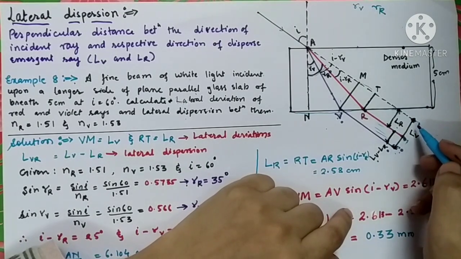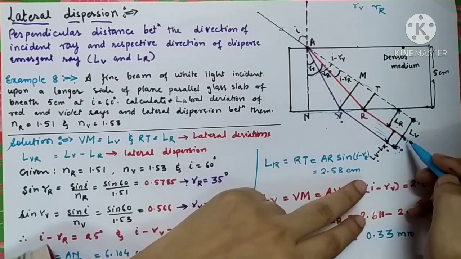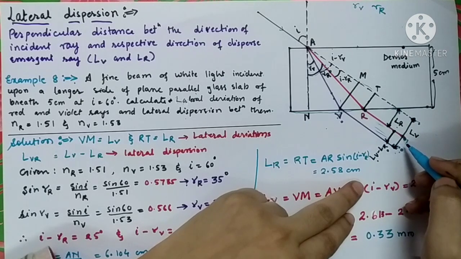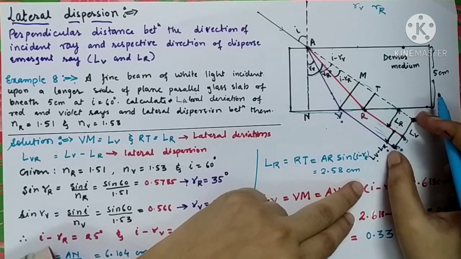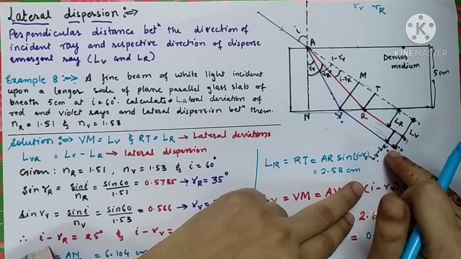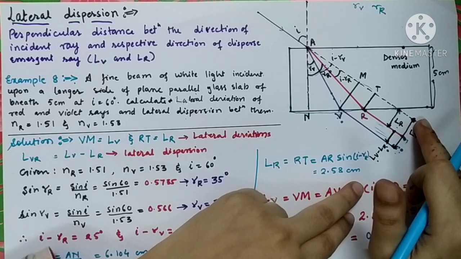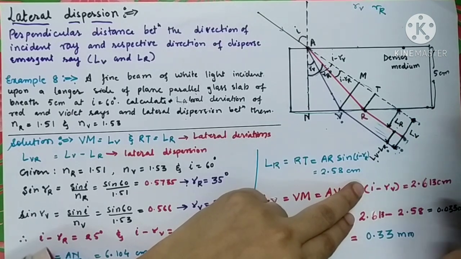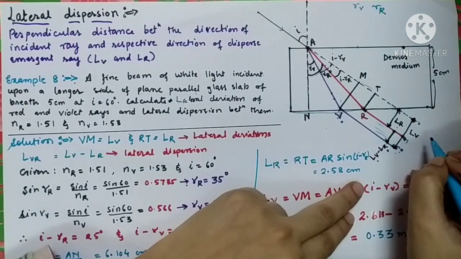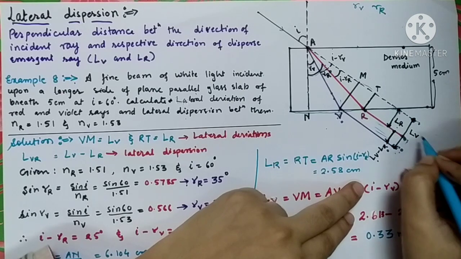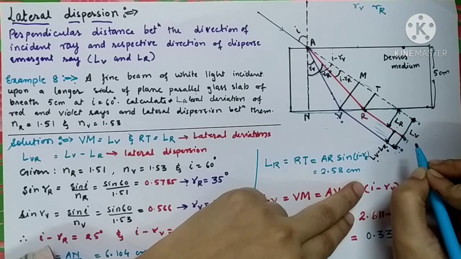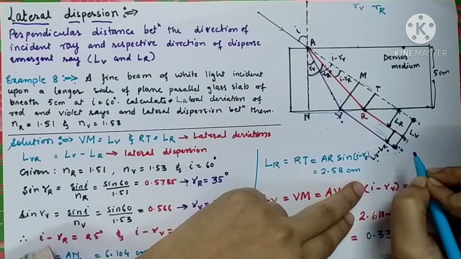As I told you, violet color will suffer maximum deviation, so this lateral deviation is also maximum. The last color is violet here, and the first color is red. It is closer to the incident beam. So LV represents the lateral deviation of violet color and LR represents the lateral deviation for red color.